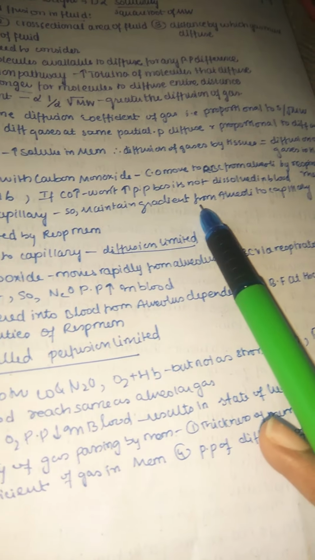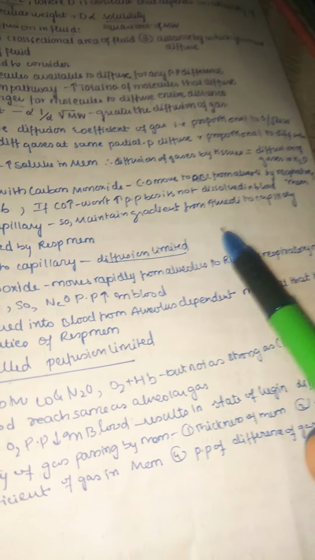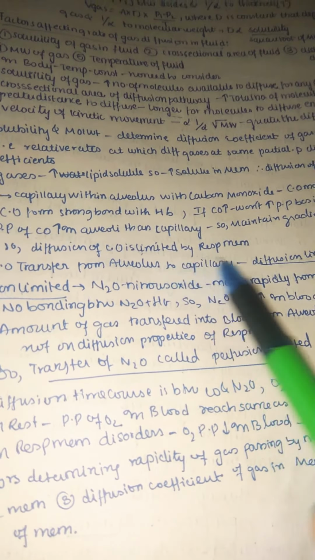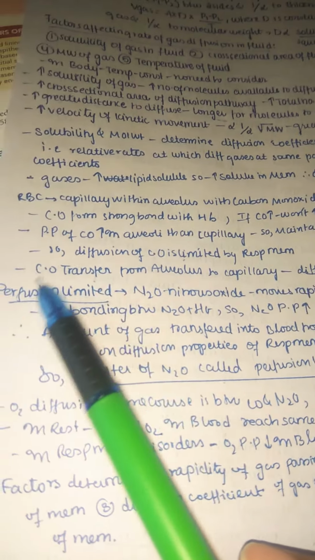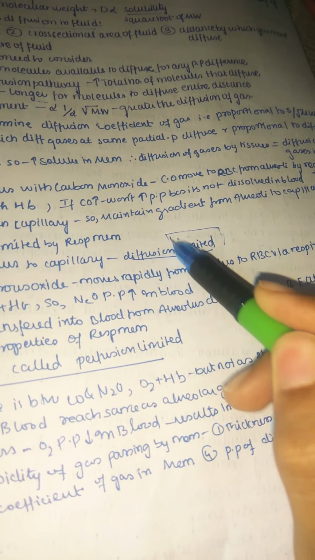So it maintains the gradient from alveoli to the capillary, because in alveoli it is high. So from higher concentration to lower concentration, carbon monoxide moves from the alveoli to the capillary. So diffusion of carbon monoxide is mainly limited by the respiratory membrane sometimes. So carbon monoxide transfer from alveolus to capillary is diffusion limited, and they use the word limited because it is limited mainly by our respiratory membrane and diffusion capacities.